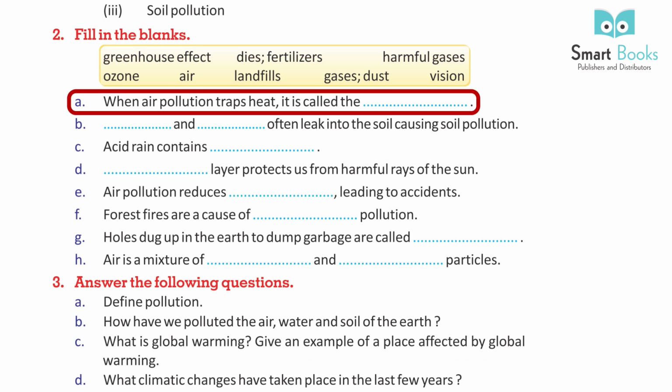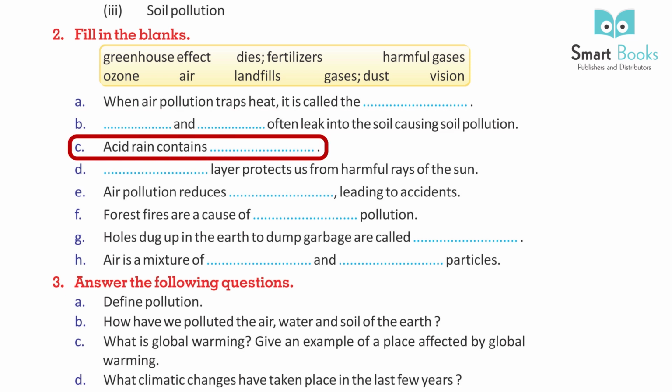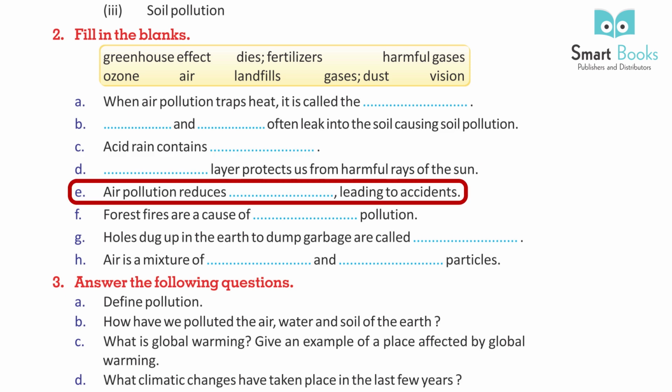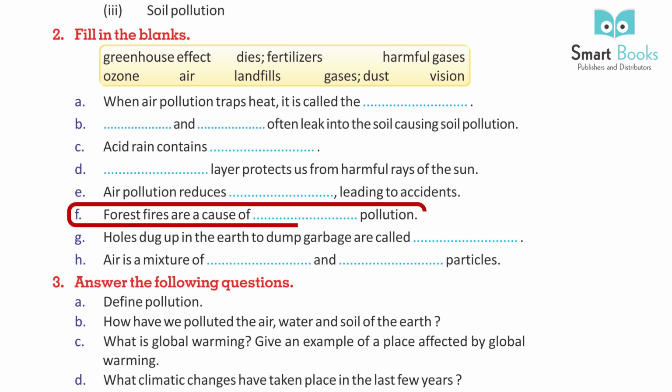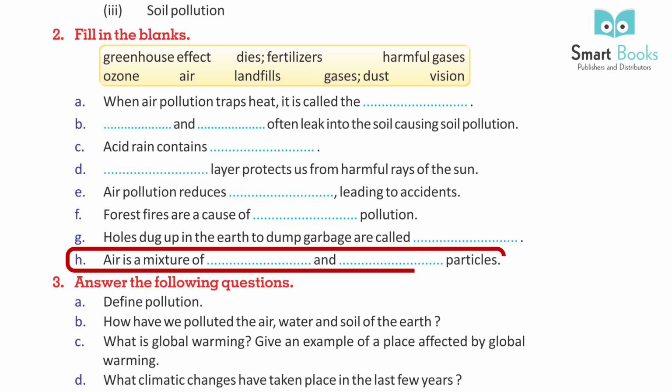2. Fill in the blanks. A. When air pollution traps heat, it is called the dash. B. Dash and dash often leak into the soil, causing soil pollution. C. Acid rain contains dash. D. Dash layer protects us from harmful rays of the sun. E. Air pollution reduces dash, leading to accidents. F. Forest fires are a cause of dash pollution. G. Holes dug up in the earth to dump garbage are called dash. H. Air is a mixture of dash and dash particles.